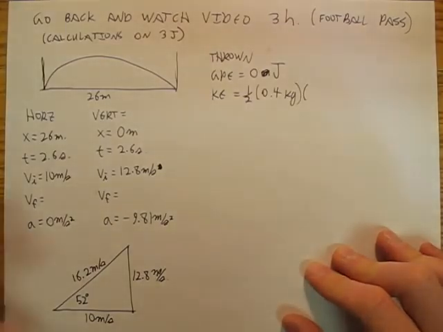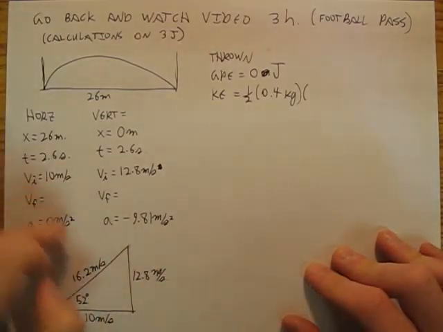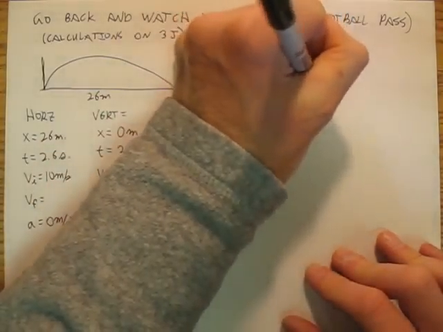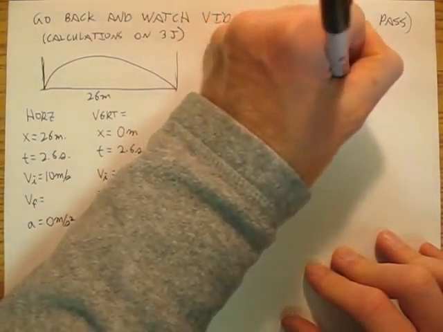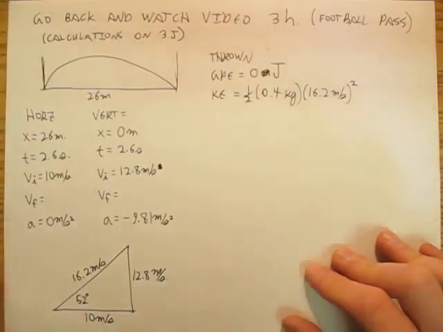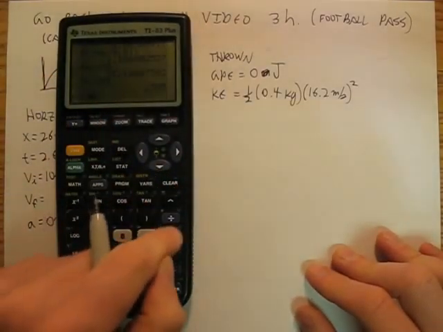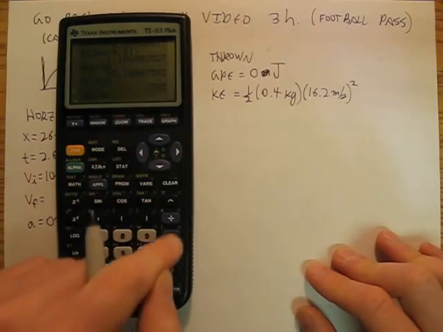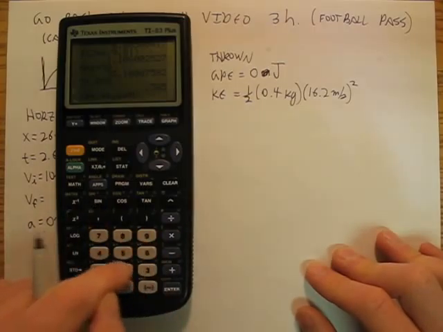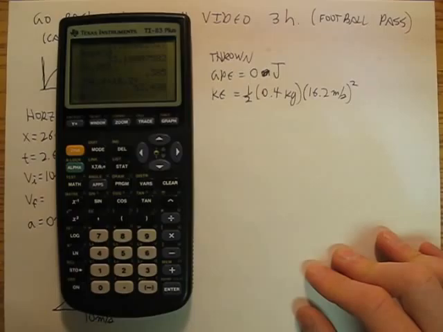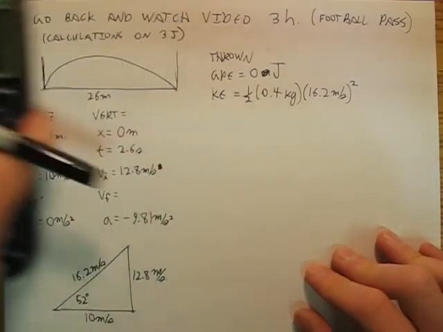And the velocity is that right there, 16.2 meters per second. So my kinetic energy is 0.5 times 0.4 times 16.2 squared, which is 52.5 joules.